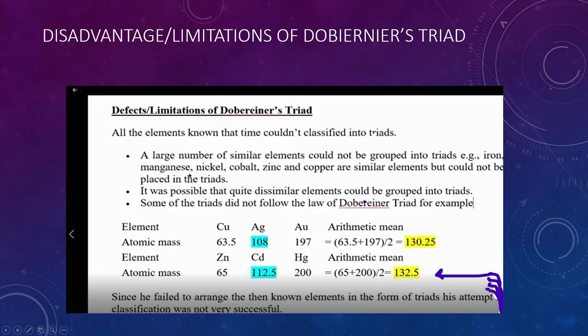It was possible that quite dissimilar elements could be grouped into triads. Some of the triads did not follow the law of Dobereiner's triad, for example, copper, argentum and aurum. Since he failed to arrange the known elements in the form of triads, his attempt at classification was not very successful.